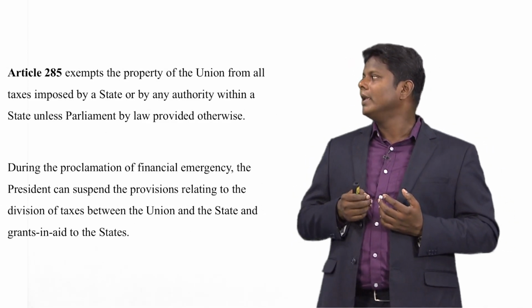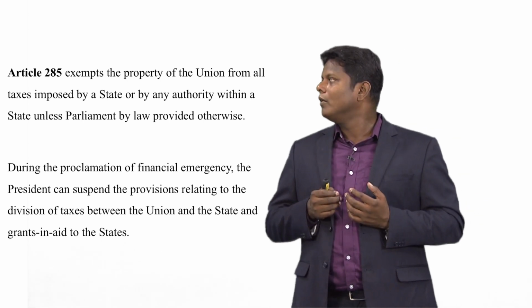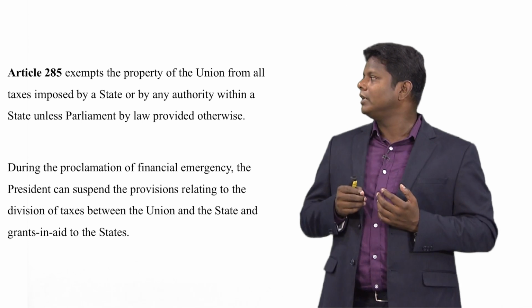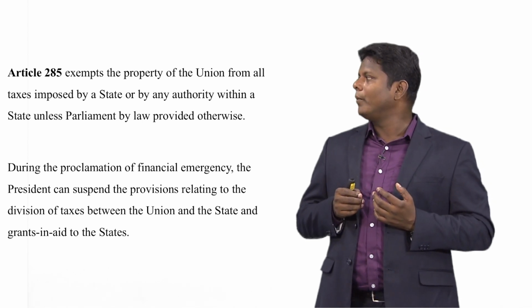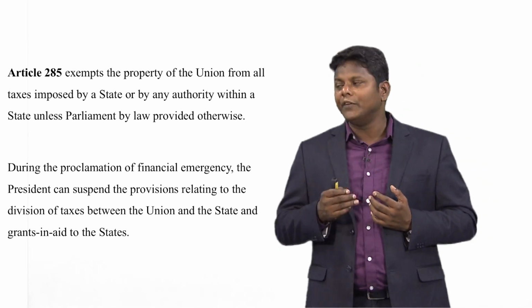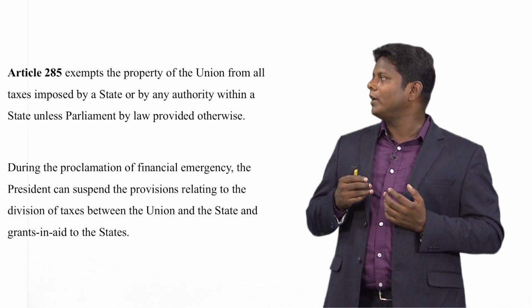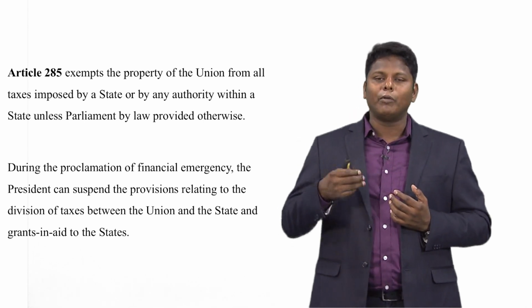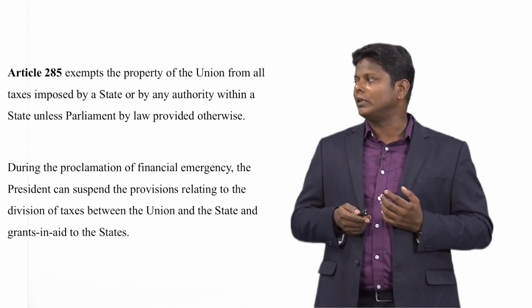Article 285 exempts the property of the union from all taxes imposed by the state or by any other authority within the state, unless parliament by law provides otherwise. Article 285 says the union government need not pay taxes to the state government on whatever property the union government holds in the respective states.